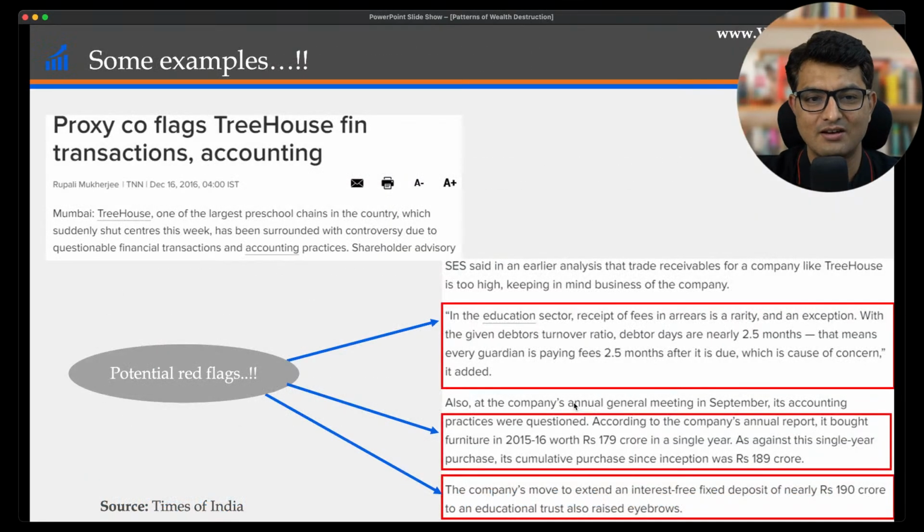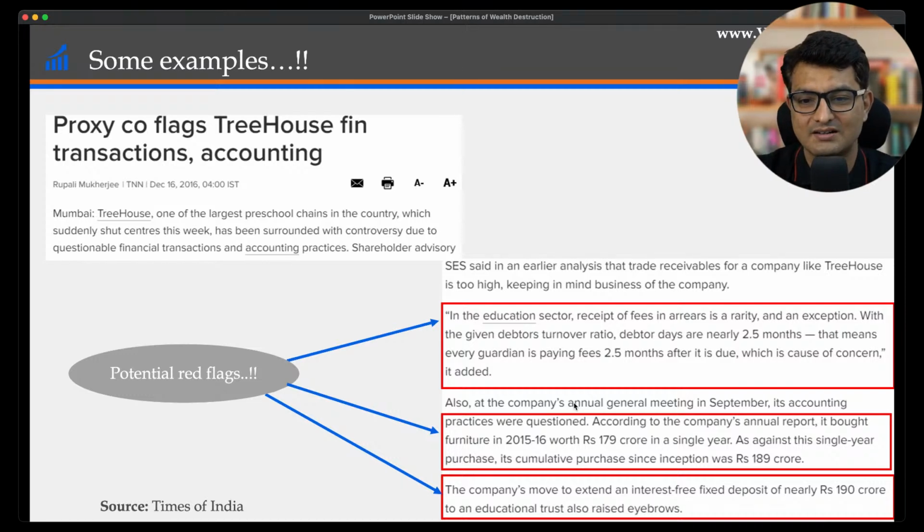Like even in Treehouse, what was happening, they were having so many red flags. Some of the auditors had a questionable report in their audit report, that there was furniture of 179 crores which was bought in a single year, and cumulative purchase in the entire history of that company was 189 crore. So that itself says that boss, there is something wrong.